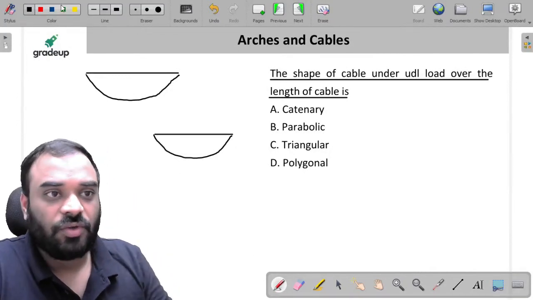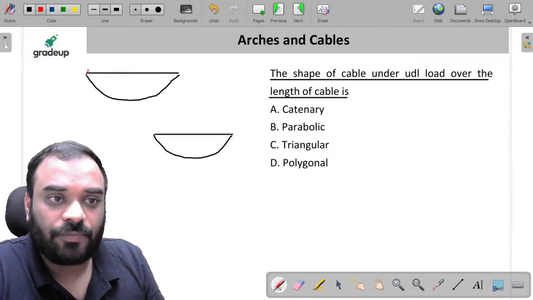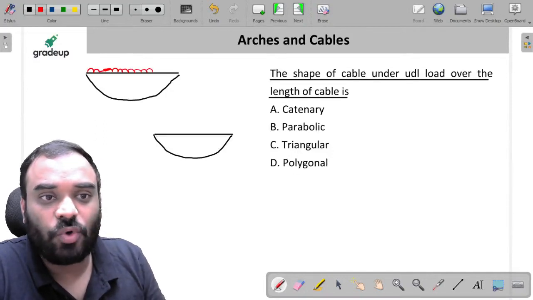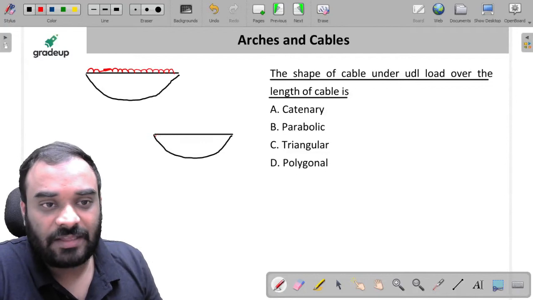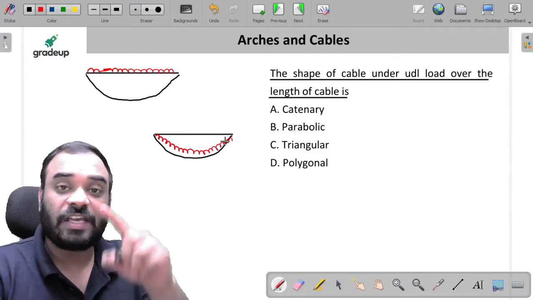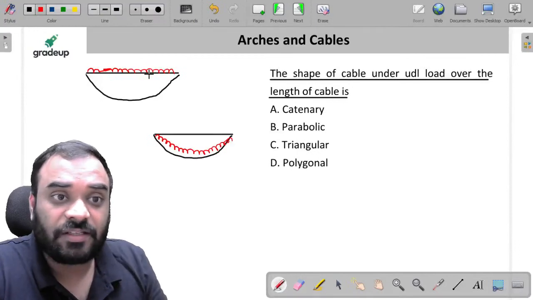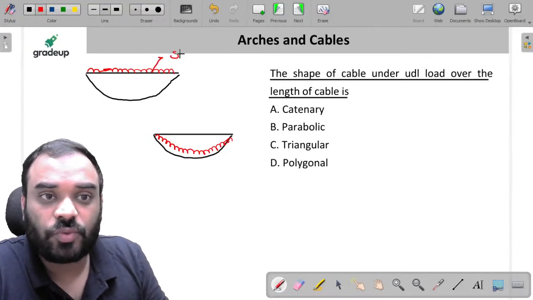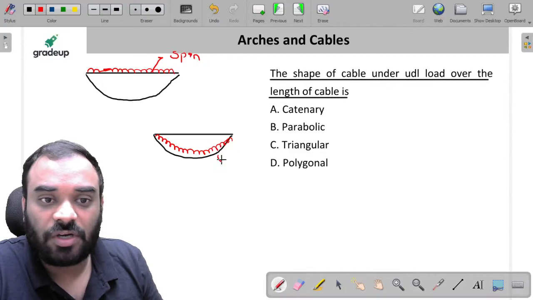Very good, children. My dear friends, let us suppose this is our UDL which is placed over the span length, right? And this is our UDL which is placed over the length of cable, right? Both the cases are different, my dear friends. You can see here, this one is span. And this one is length of cable.